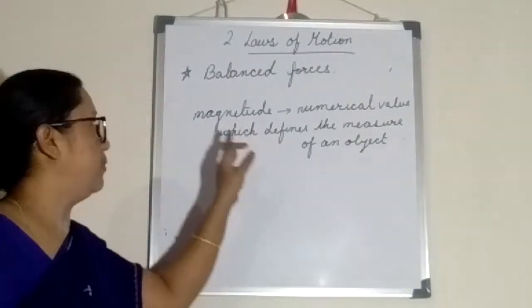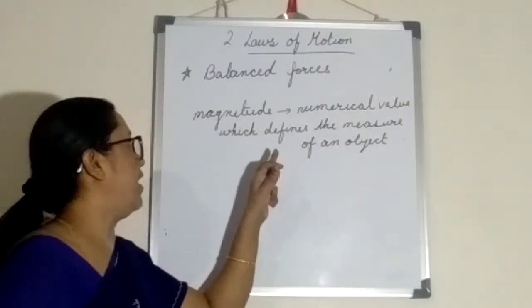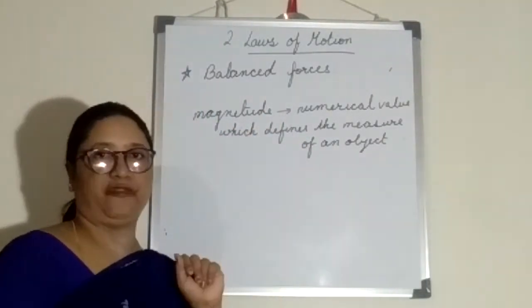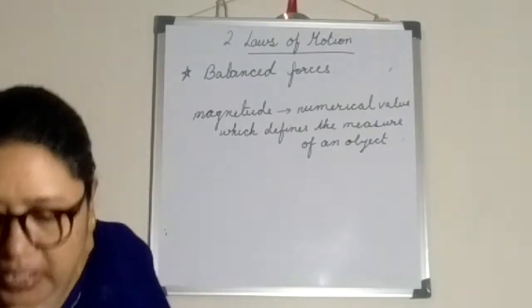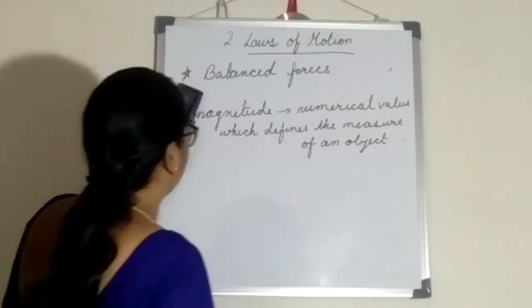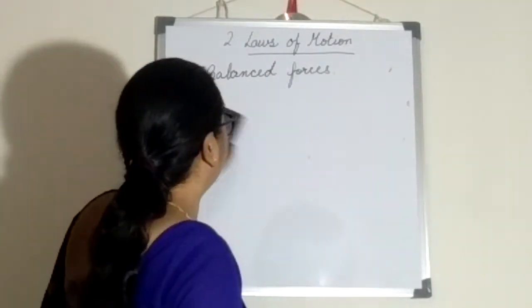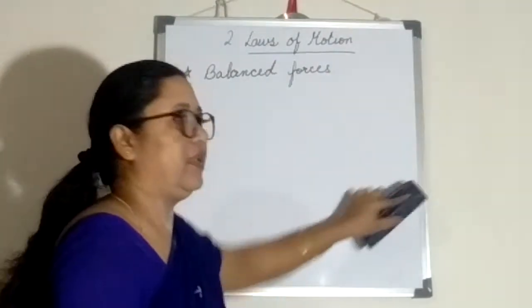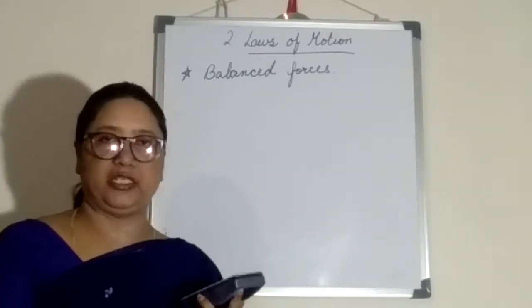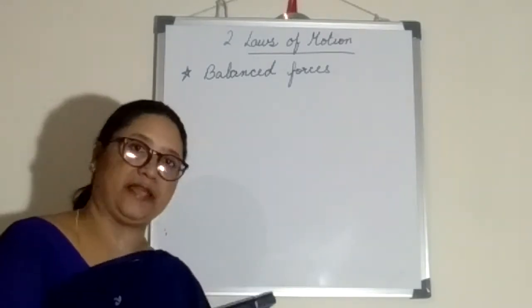So numerical magnitude means a numerical value which defines the measure of an object. That is the meaning of magnitude. So what I said, balanced forces means forces on an object which are equal in magnitude and opposite in direction.